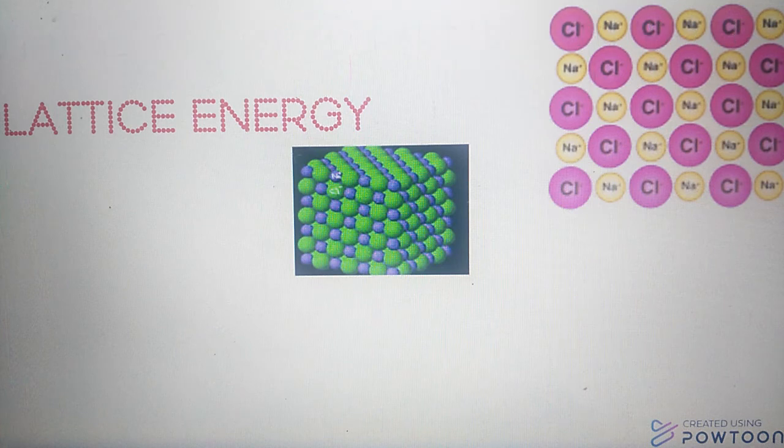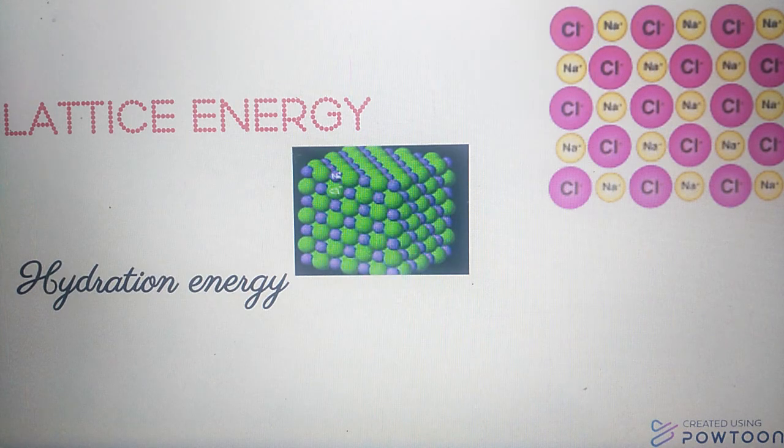Second is hydration energy. What is hydration energy? Hydration energy is the amount of energy released when 1 mole of ion is dissolved in water.